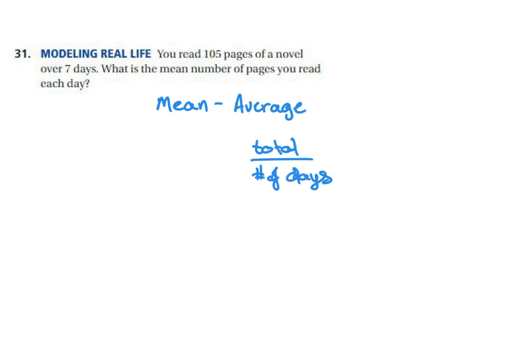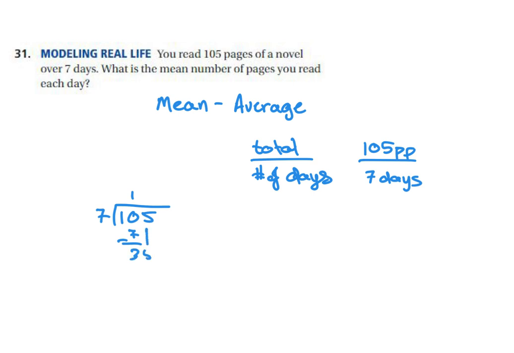So in this case, we would have 105 pages divided by 7 days. So we would do long division, 105 divided by 7. 7 goes into 10 once, subtract, and bring down, and 7 goes into 35 5 times. So our average would be 15 pages per day.